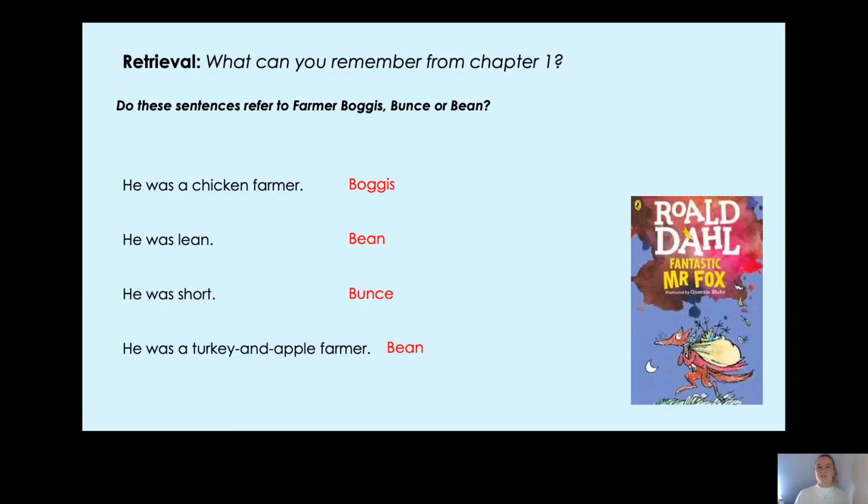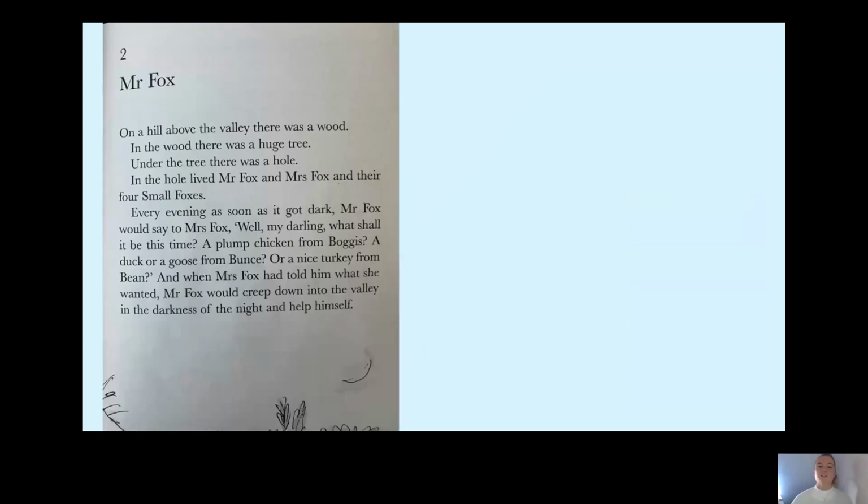Now, let's move on to chapter 2. You can find chapter 2, the pages, on the resource that I've sent you. Year 2 reading, 22nd of January, resource 1, okay? So you can read along with me or you can listen to me and then read it yourself. So here we go. Chapter 2.